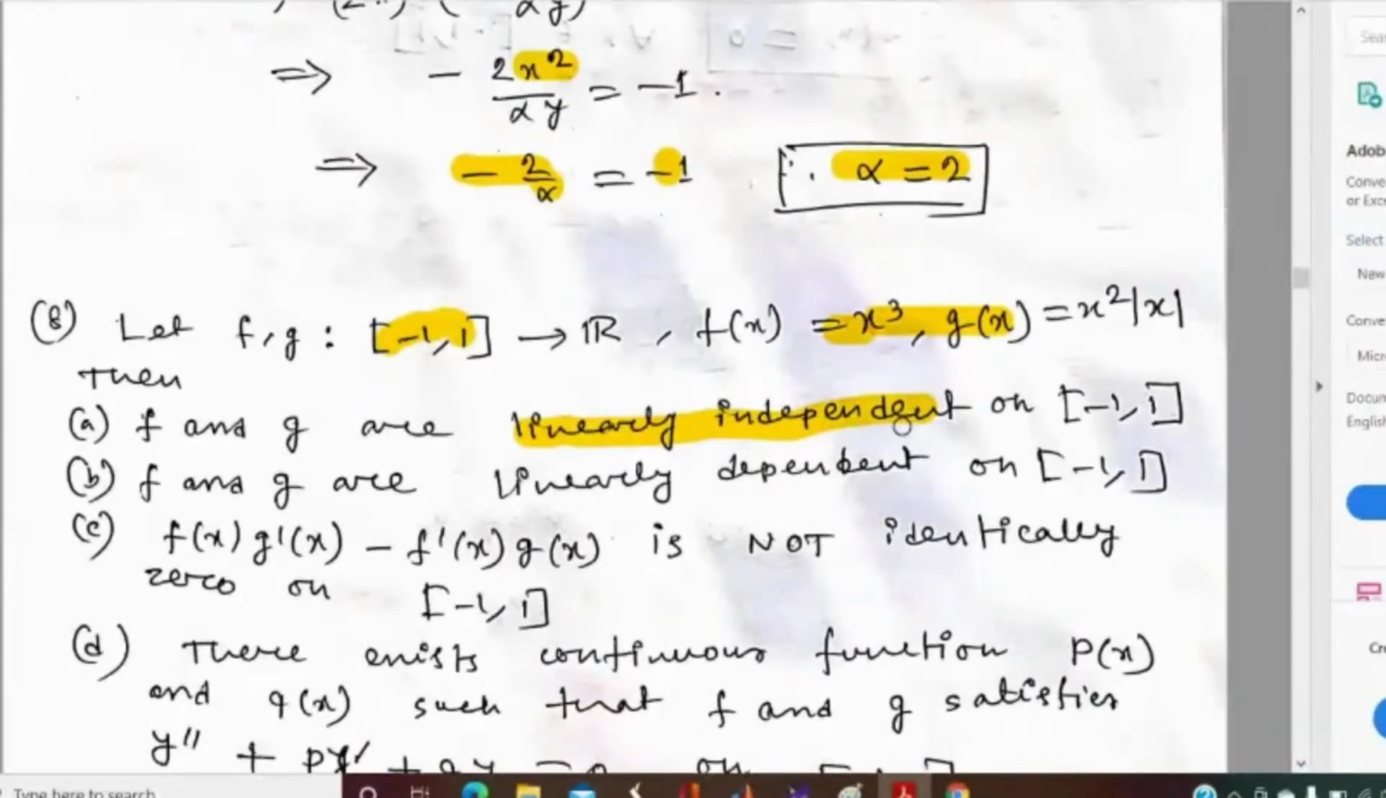Any other definition that two functions are said to be linearly dependent or independent without using Wronskian? If two functions are linearly dependent, then we can express one function in terms of a scalar multiple of the other. Yes, correct. So one function will be a scalar multiple of the other function if they are linearly dependent.